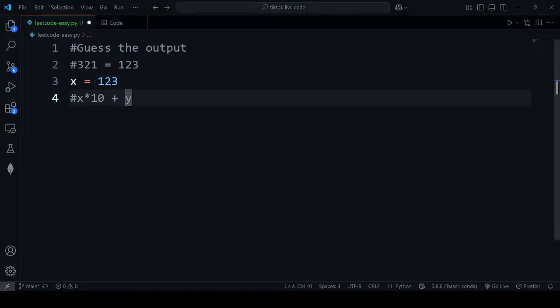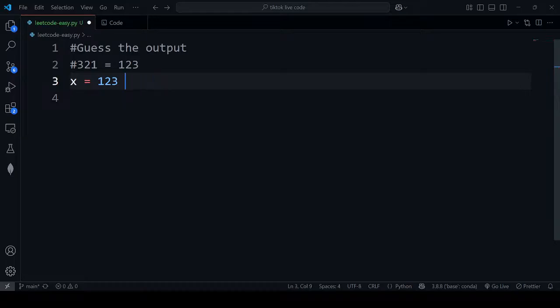Yes, so in order to create any number we need to divide it, multiply by 10, right? So 77 is like 7 times 10 plus 7, right? So what we can do using this logic is, if we divide this number by 10, the remainder would be 3, right? Because 123 divided by 10 would be 12 and the remainder would be 3.